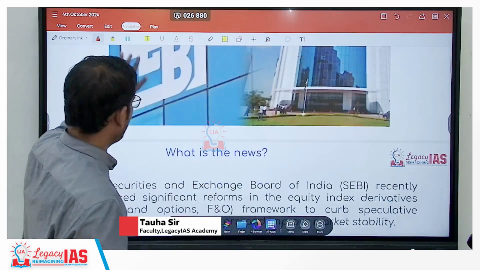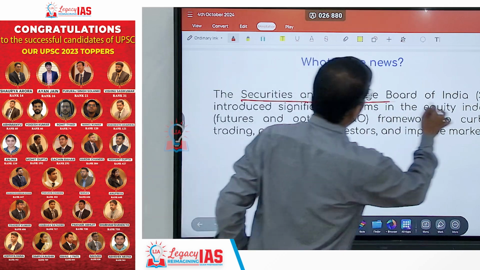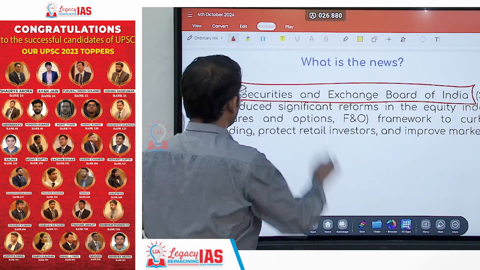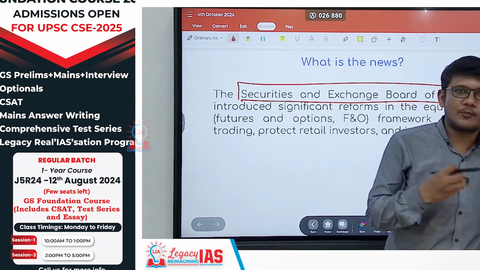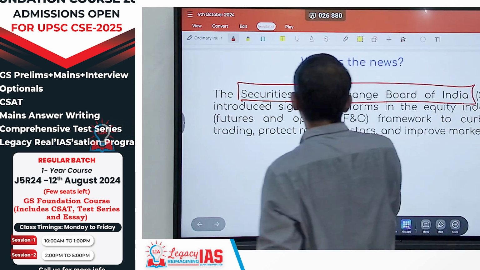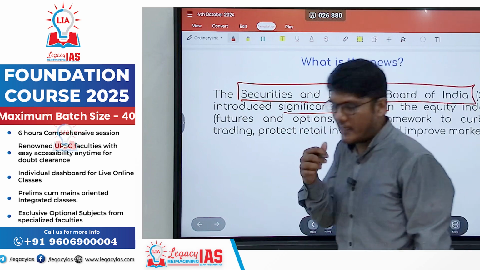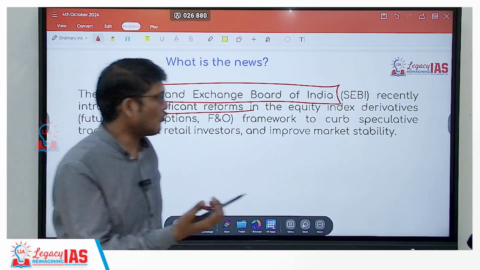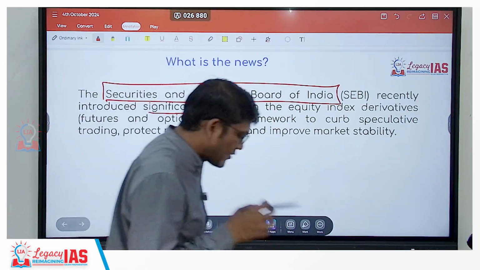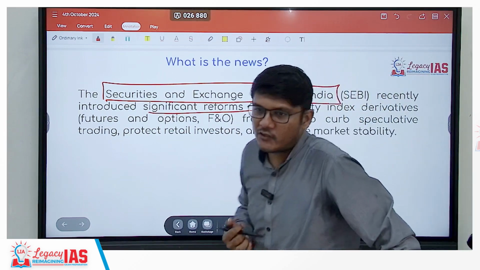So let's get started. So what's the news? As I mentioned, SEBI. SEBI is what? The regulatory body. It's the Securities and Exchange Board of India, which regulates the security market in India. It has introduced certain significant reforms in the equity index, in the derivative instruments. And the major focus of these reforms is to curb the volatility that is there.